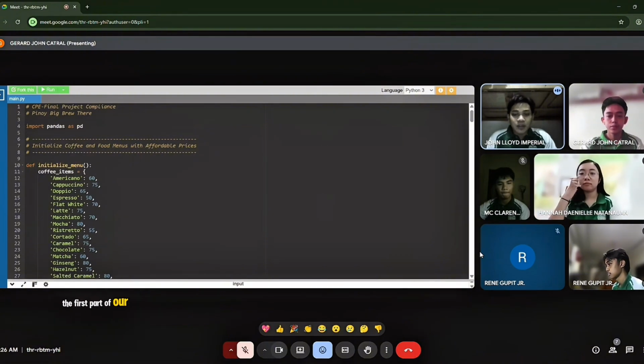The first part of our code is the initialize menu function. This is where we prepared our coffee and food items along with their affordable prices. We use Python dictionaries, then converted them into pandas data frames so the menu displays neatly in the terminal. We also created a cup inventory system, which tracks how many cups are available per size. This matters because every order reduces the cup count, making the system more realistic.